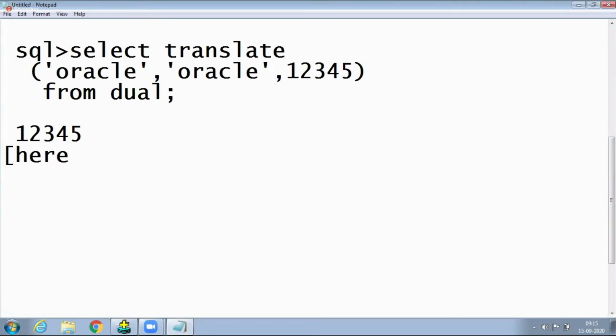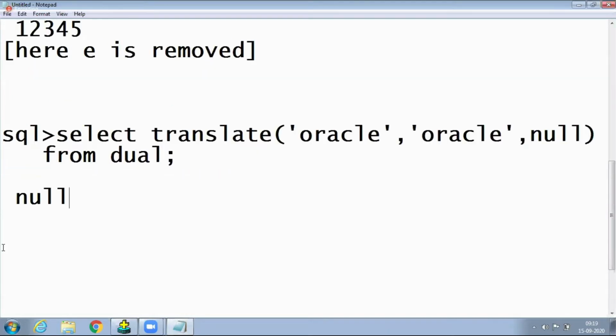Here, E is removed. Very good, some fellows are guessing. E is removed. It's a predefined function. Okay? Now concentrate here. Now observe here.